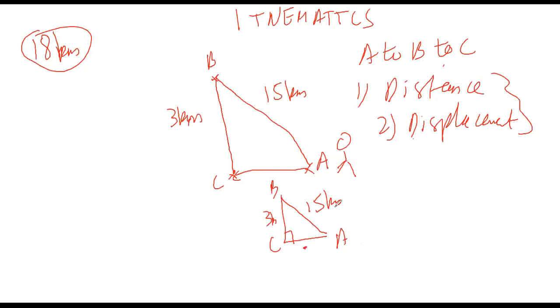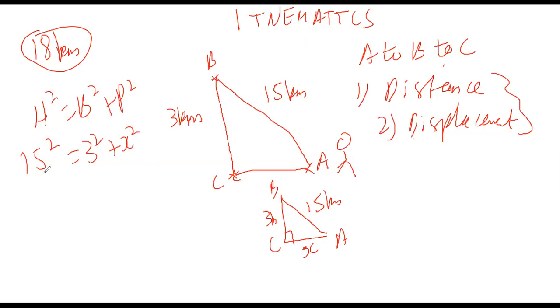So what's the formula of Pythagoras theorem? Hypotenuse square is equal to base square plus perpendicular square. So this is hypotenuse, 15 square, equal to 3 square plus, let's say this to be x, so plus x square. So what is 15 square? Use your calculator and tell me the answer. I think it's 225.